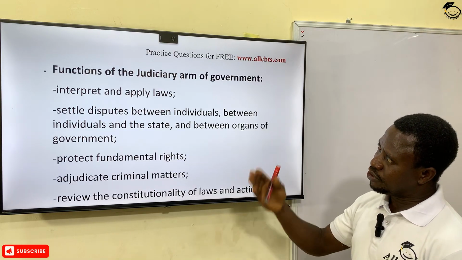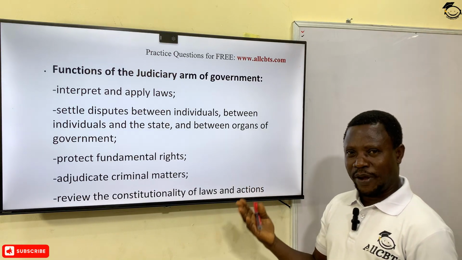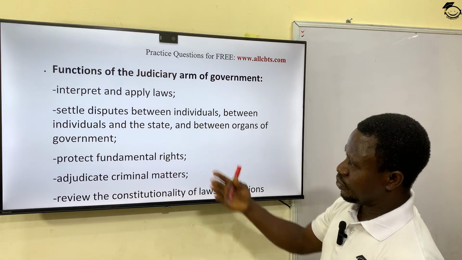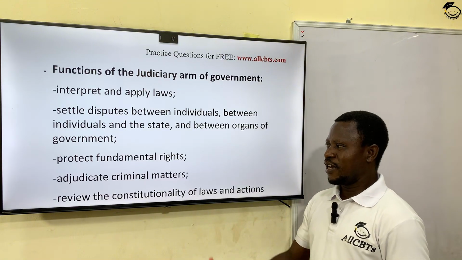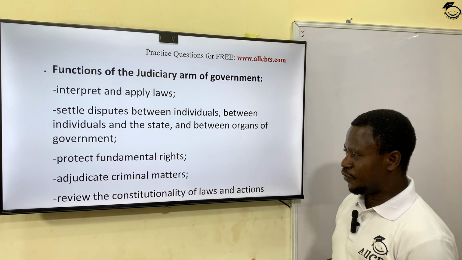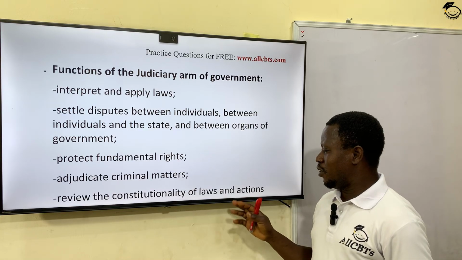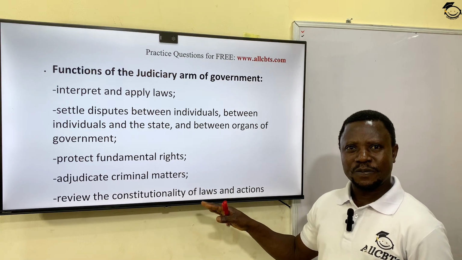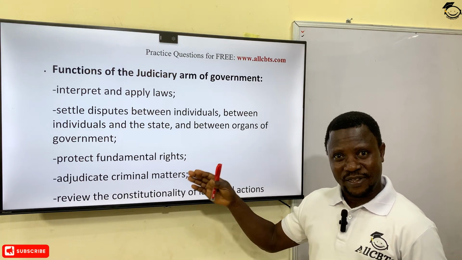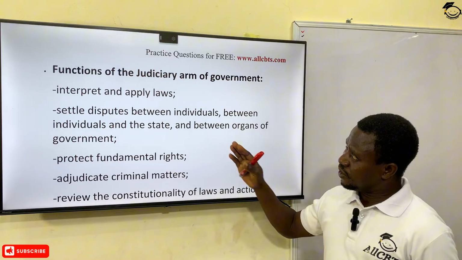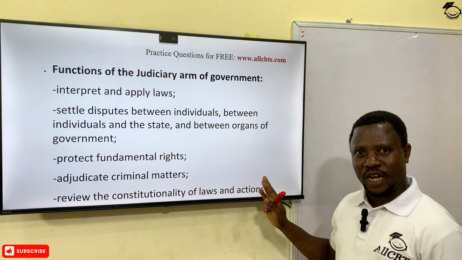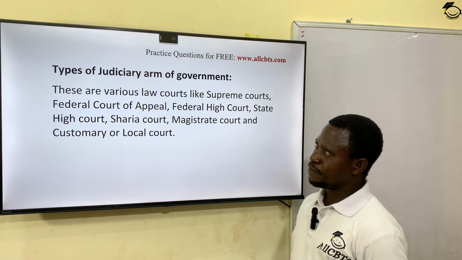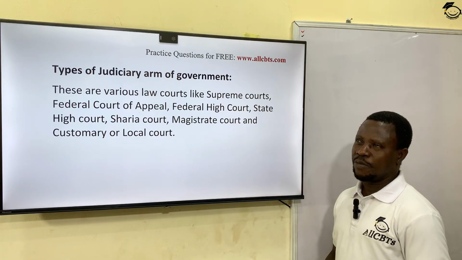So as I mentioned the judiciary, it should come to your mind, what am I talking about? The law courts or the court of law, okay? Of course, the judiciary protects fundamental human rights, adjudicates criminal matters, and reviews the constitutionality of laws and actions. It is the judiciary that will let us know whether a particular law made by the legislature is constitutional or not. It is the judiciary that makes us know whether the actions of the government, particularly the executive, are lawful or not. Okay?